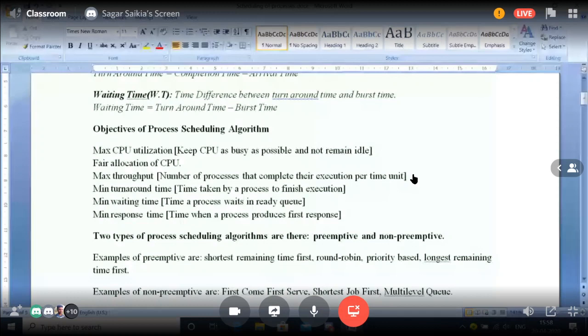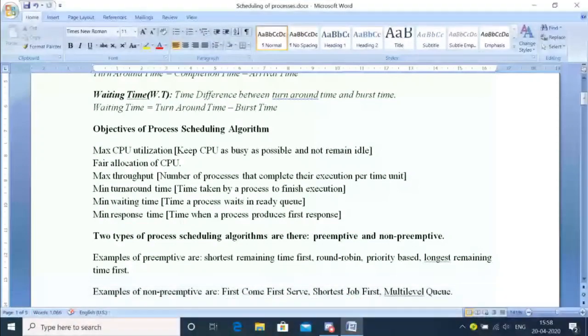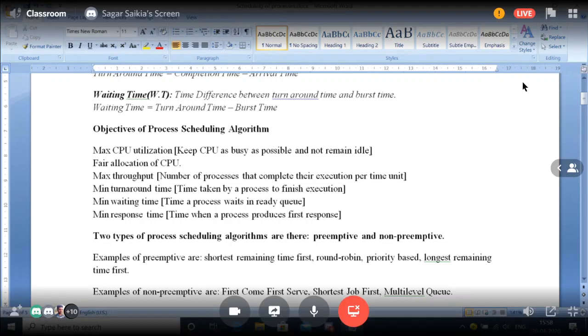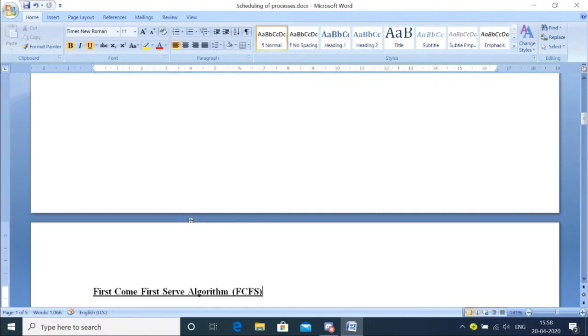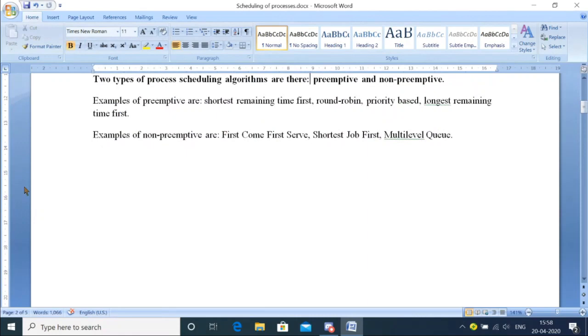But in preemptive, there is always a break in the execution. What is executing, something happens, and then the control goes to some other process, and the process which was executing is put back into the ready queue. That context switching happens in preemptive process scheduling algorithms.